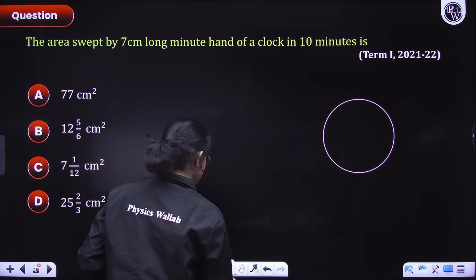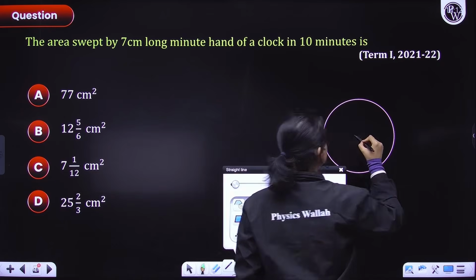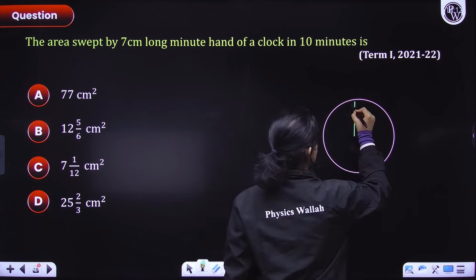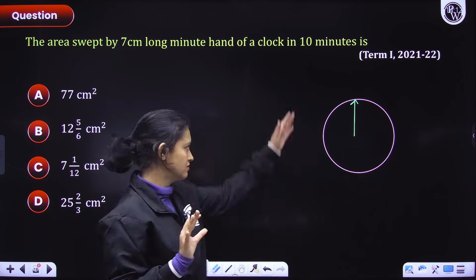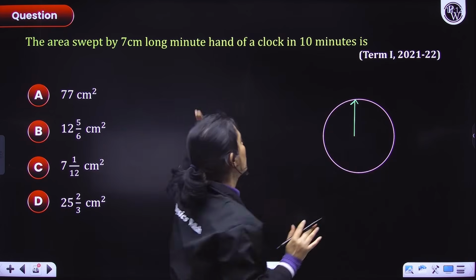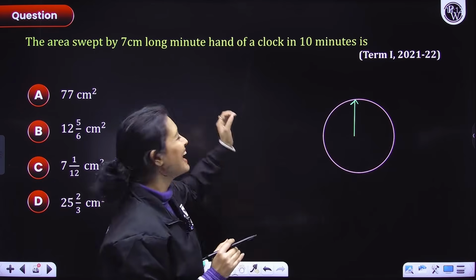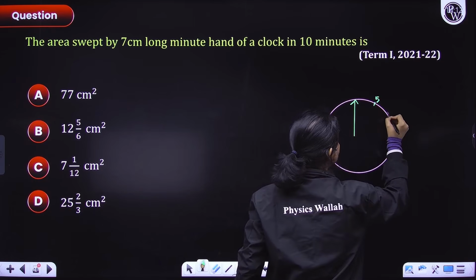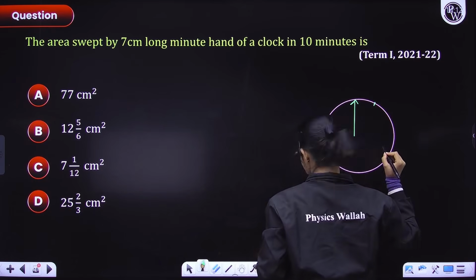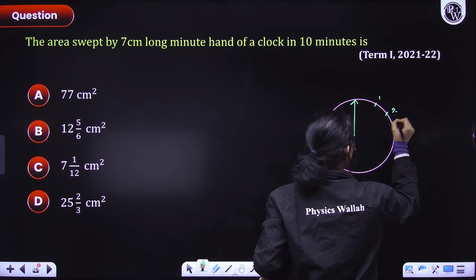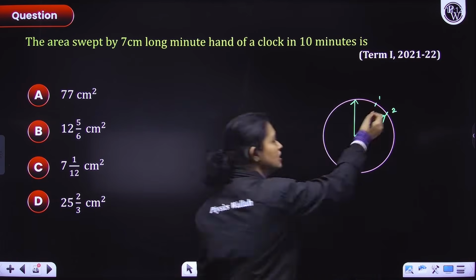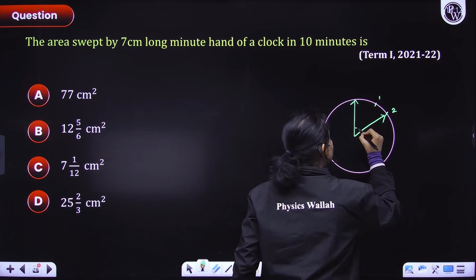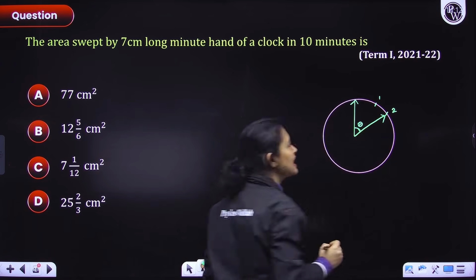Here, this is the clock, let's suppose, and this here is the minute hand. Now, it's moving. They are saying, what would be the area swept in 10 minutes? So let's just suppose after 10 minutes, this is 5, this is 1, this is 2. Everyone knows that after 10 minutes, the minute hand would come to 2. Yes or no? Everyone knows how to read a clock, right? Let's just suppose this angle here is theta.